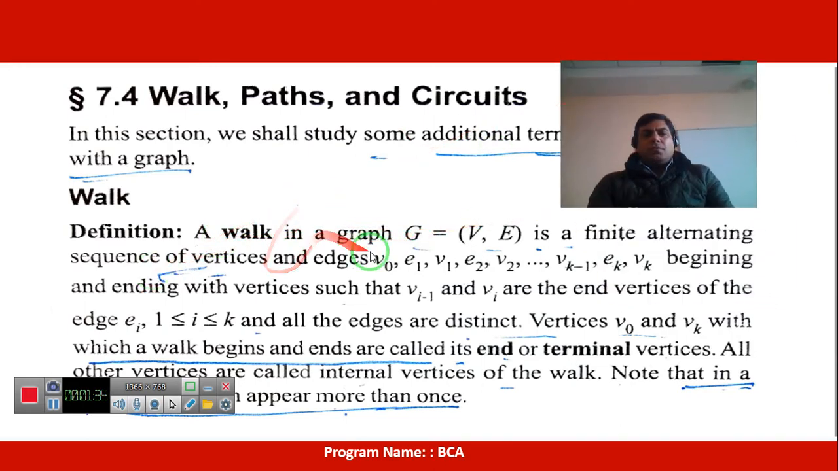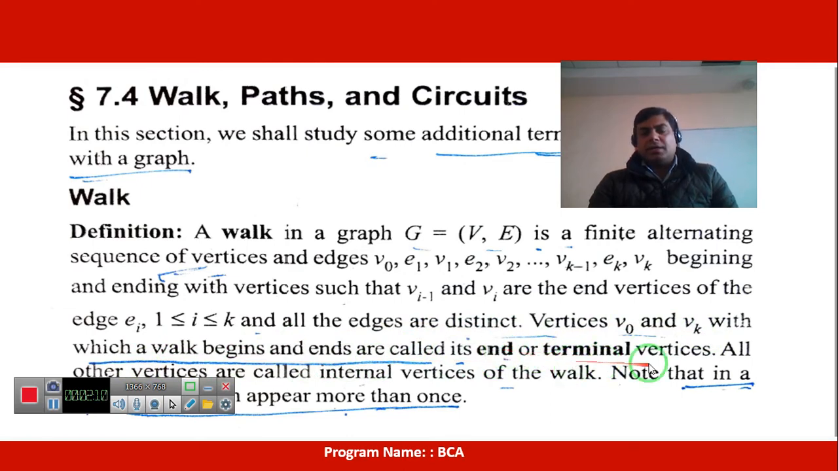So suppose that we have a graph with vertices and edges in a finite alternating sequence of vertices and edges v0, e1, v1, e2 and so on, beginning and ending with vertices, where v(i-1) and vi are the end vertices of the edge, because we know that an edge is made by two vertices, and i lies between 1 and k, and all the edges are distinct. So v0 and vk, with which a walk begins and ends, are called the end or terminals.